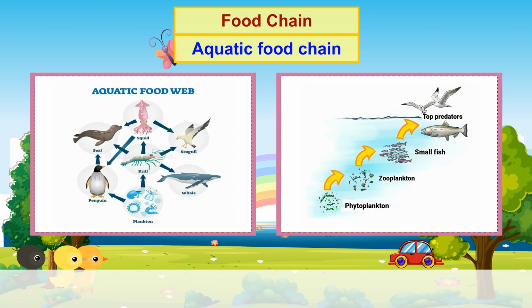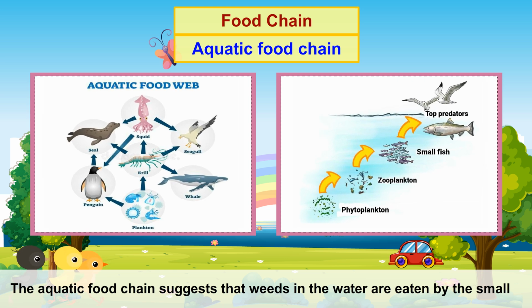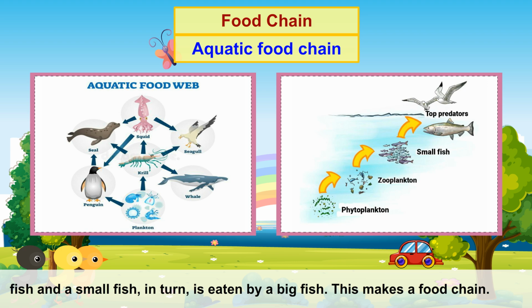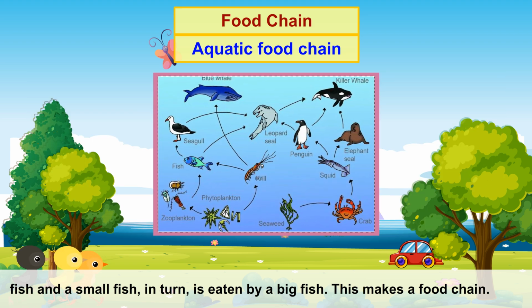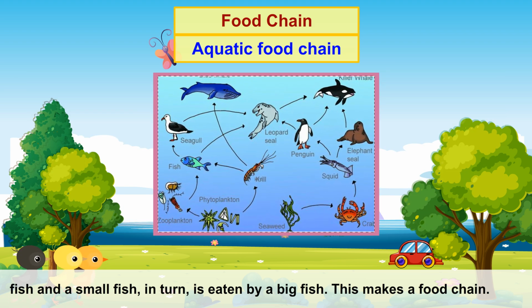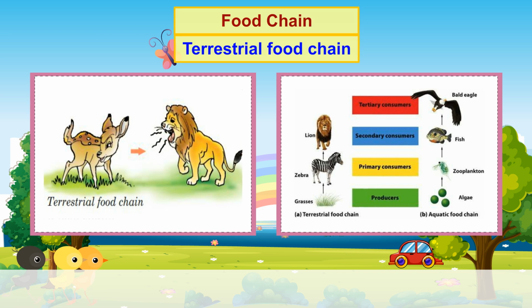Aquatic food chain. The aquatic food chain suggests that weeds in the water are eaten by the small fish and a small fish, in turn, is eaten by a big fish. This makes a food chain.